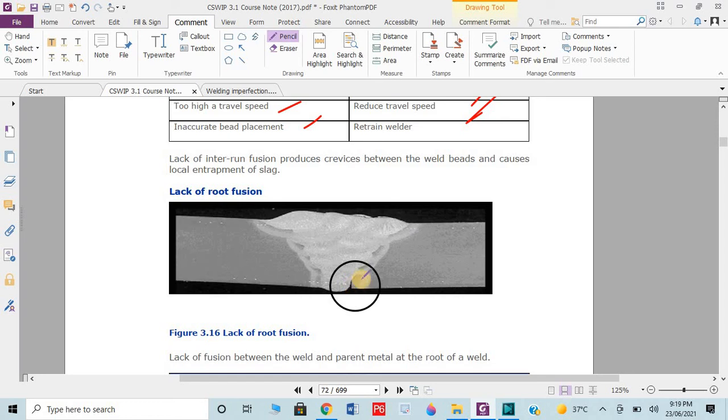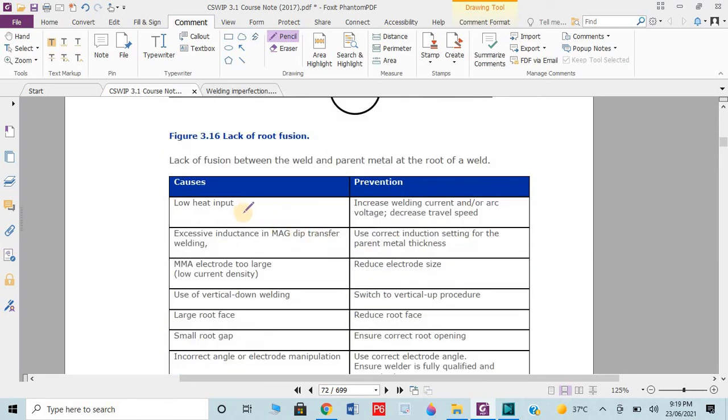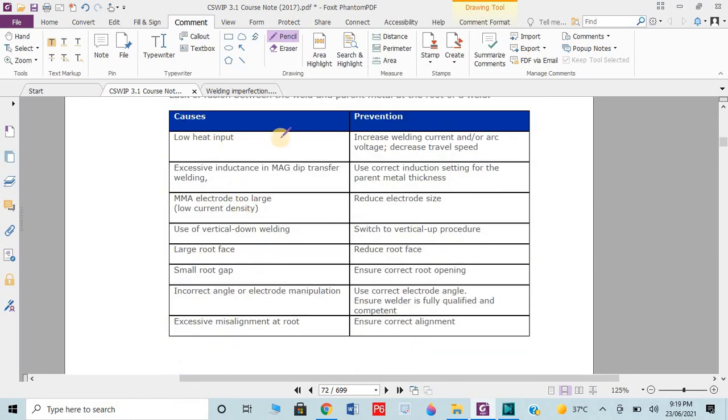If the fusion is not proper, then it is known as lack of fusion. What could be the causes? Low heat input, excessive inductance, MMA electrode too large, use of vertical down welding, large root face, and against this, these are the preventions. Don't worry about it, just understand it. Small root gap is the important one. Why does it occur? Small root gap, incorrect angle, etc.